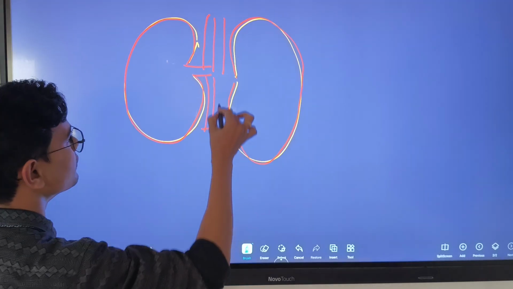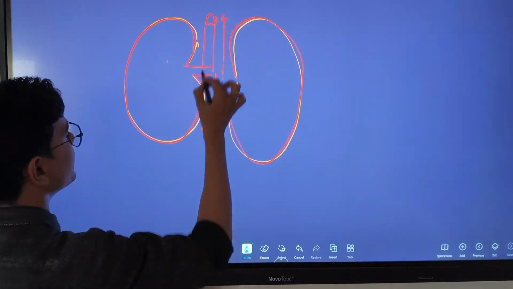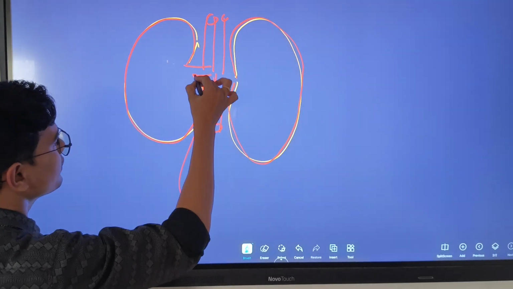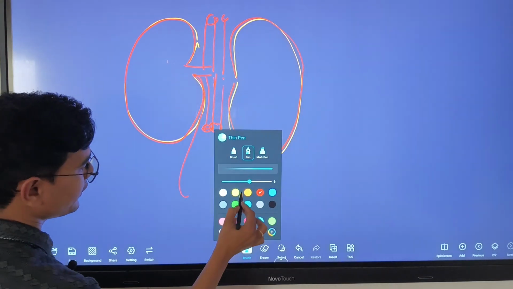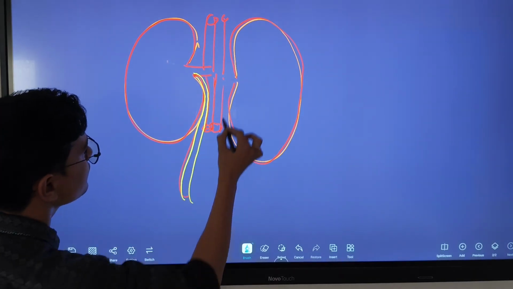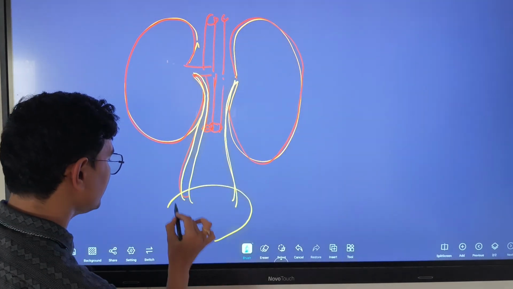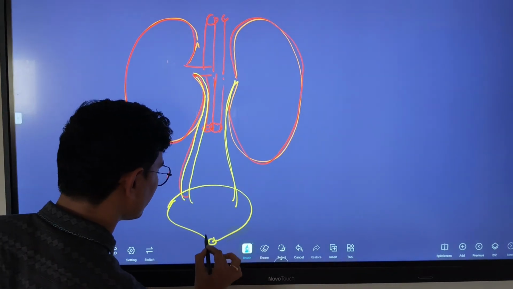Here you see the ureter, and in the end urine is collected in the urinary bladder.